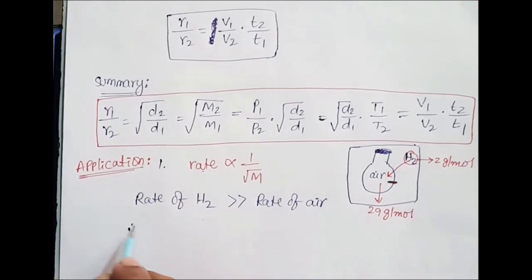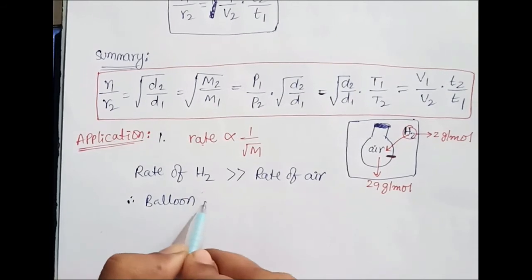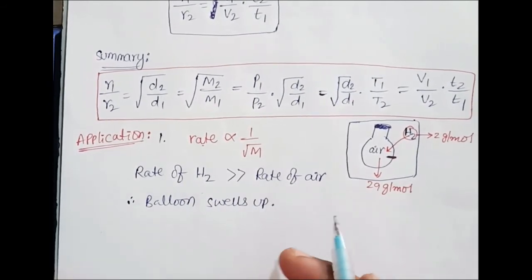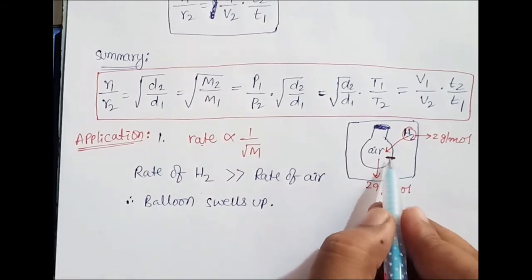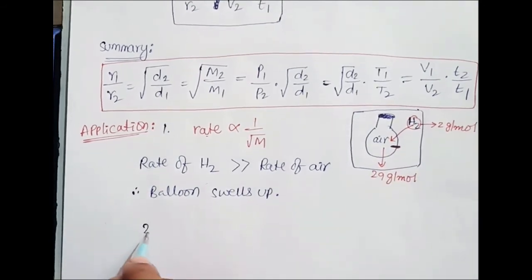Therefore, after some time the balloon swells up. It will not shrink. Generally students think that it will burst or shrink. No, it will swell up. That kind of question can be asked.